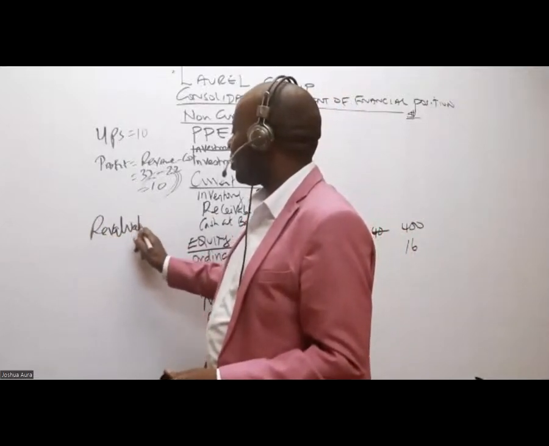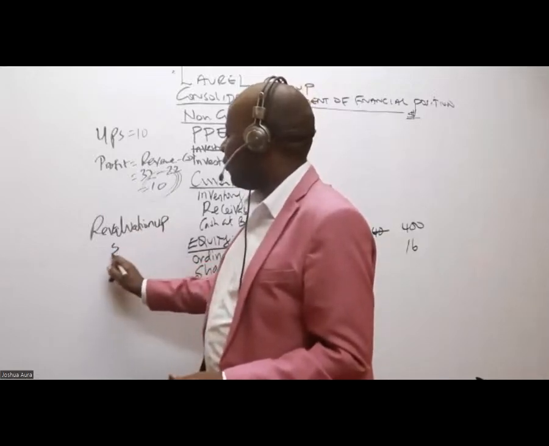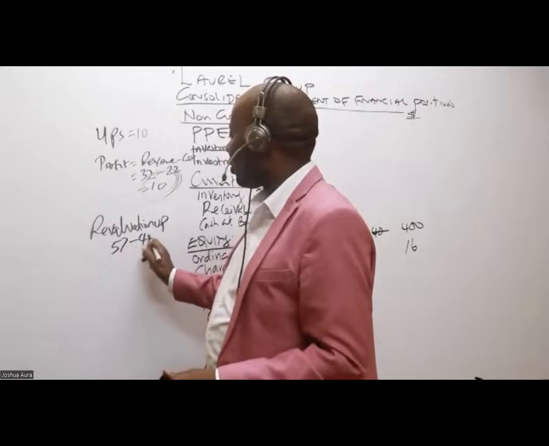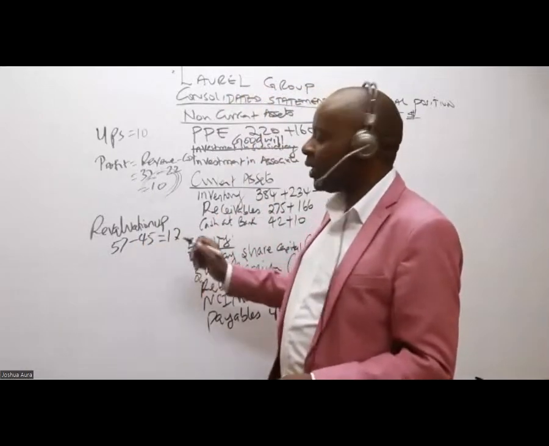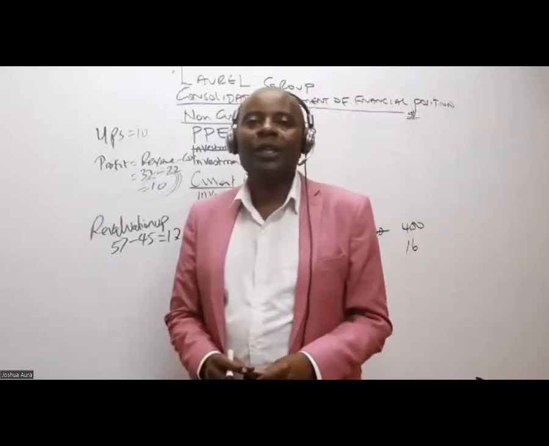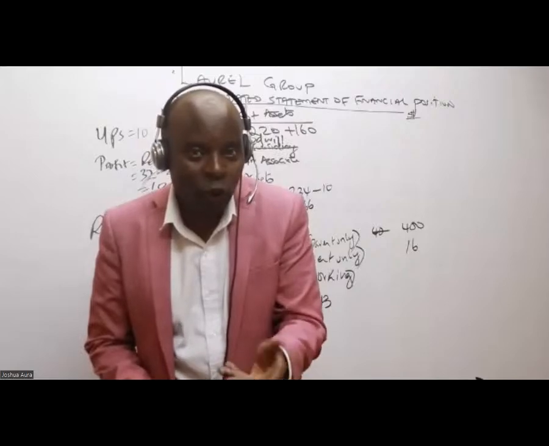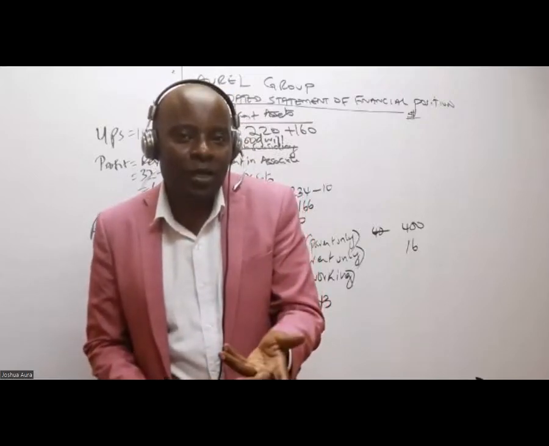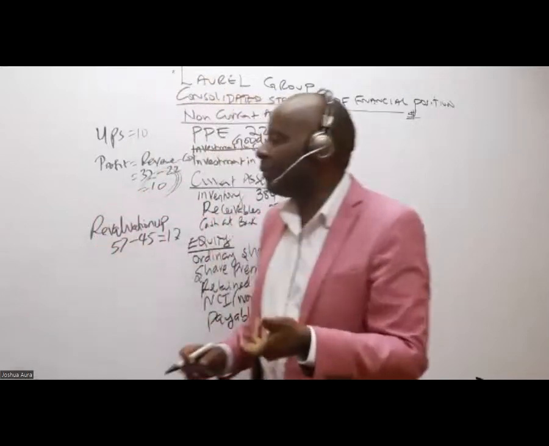The revaluation, and this is up. It will be 57 minus 45, which gives me how much? 12. So then if it is a revaluation upward, we know that our assets, of course, are understated. We need to come and capture this like a new value. So in the PPE,